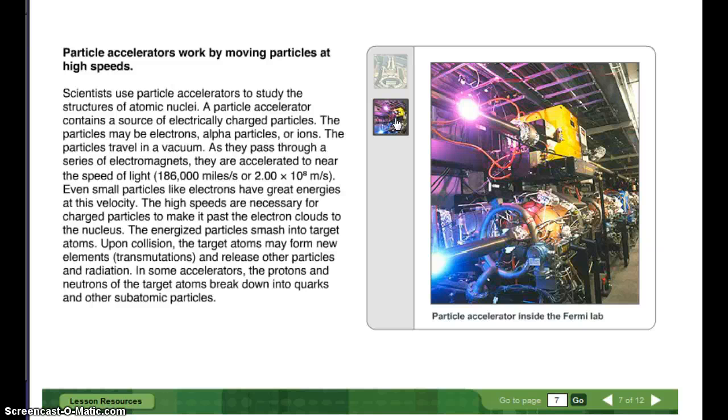As they pass through a series of electromagnets, they are accelerated to near the speed of light, 186,000 miles per second, or 2 times 10 to the 8th meters per second. Even small particles like electrons have great energies at this velocity. The high speeds are necessary for charged particles to make it past the electron clouds to the nucleus. The energized particles smash into target atoms. Upon collision, the target atoms may form new elements, which is transmutation, and release other particles and radiation. In some accelerators, the protons and neutrons of the target atoms break down into quarks and other subatomic particles.